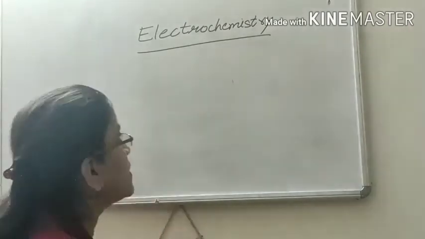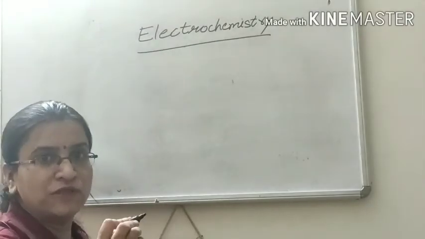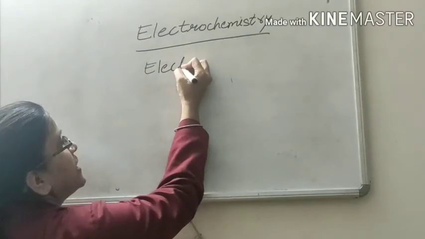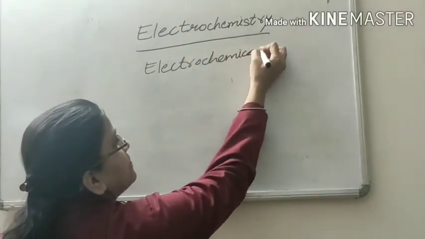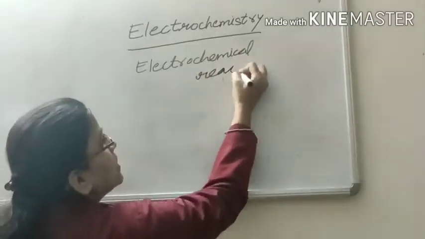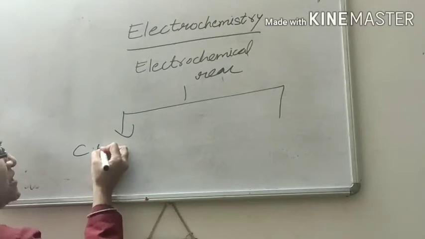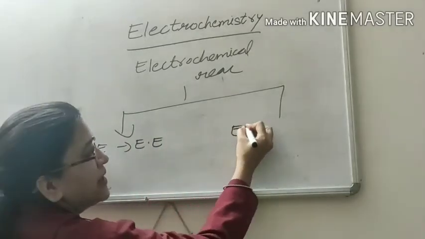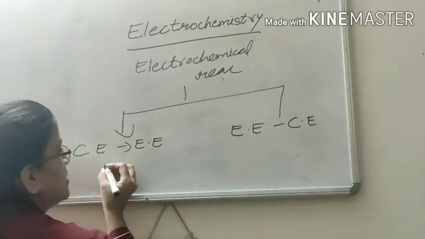So electrochemistry is a branch of chemistry. Here we study electrochemical reactions. We study electrochemical reactions in two parts. In one, chemical energy is converted into electrical energy. Second, electrical energy is converted into chemical energy.